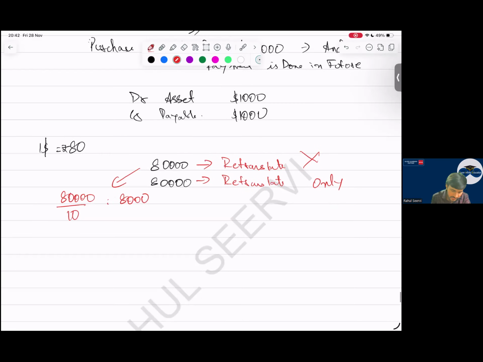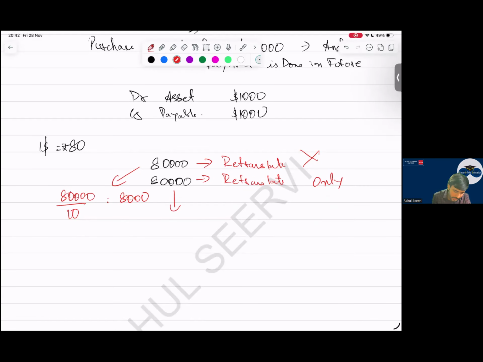For this payable, I say $1 is equal to 90 rupees. So how much is the increase in payable? Debit, credit, what? Payable increasing by 10,000 and in P&L a loss of 10,000.